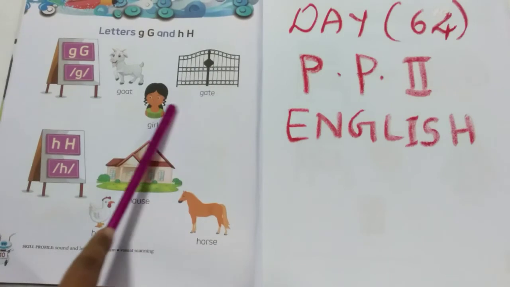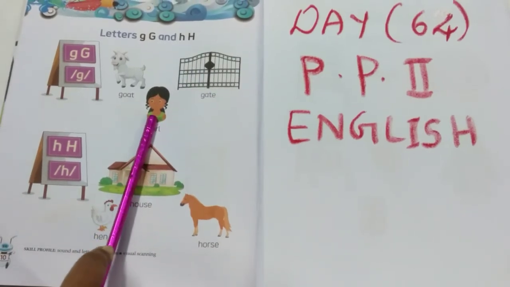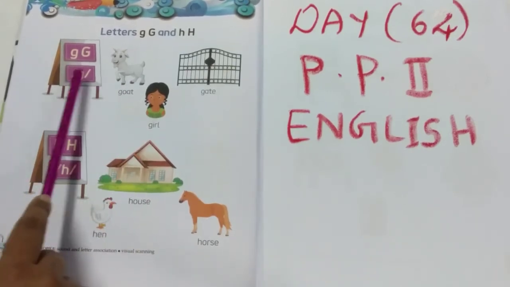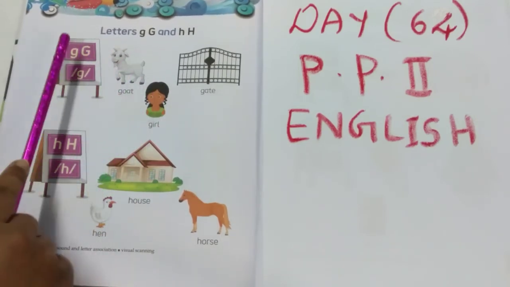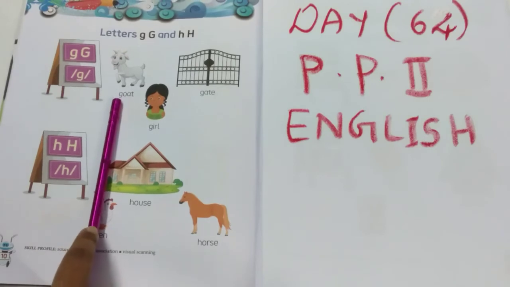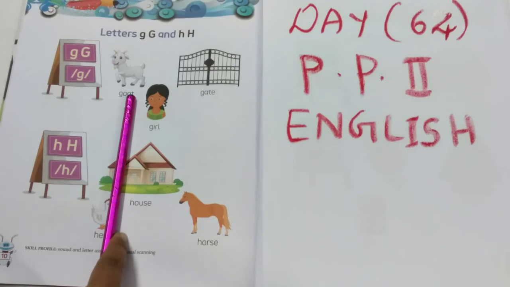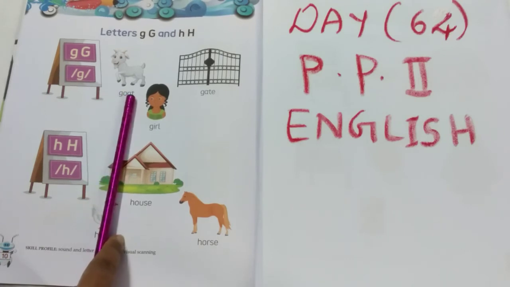These are the pictures that begin with letter G and its sound will be g. Let's see the pictures. G, G, goat. G, G, girl. G, G, gate. Let's see the pronunciation of each letter here. G, O, A, T. Goat. See the next.